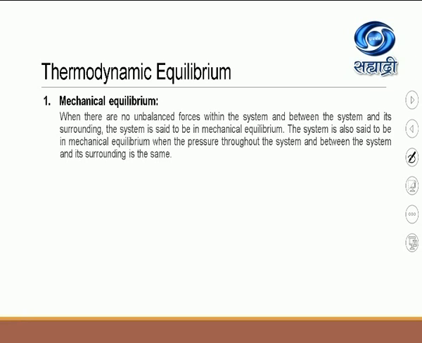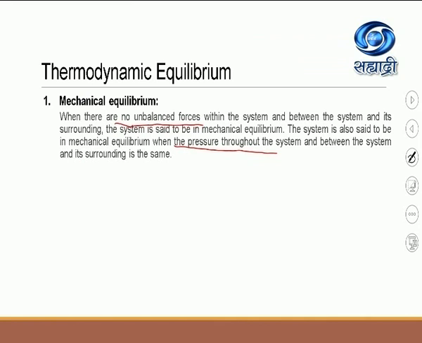Now you have seen about the mechanical equilibrium in 11th standard, the topic statics. So what is mechanical equilibrium? When there are no unbalanced forces within the system and between the system and its surrounding, the system is said to be in mechanical equilibrium. The system is also said to be in mechanical equilibrium if the pressure throughout the system and its surrounding is the same.